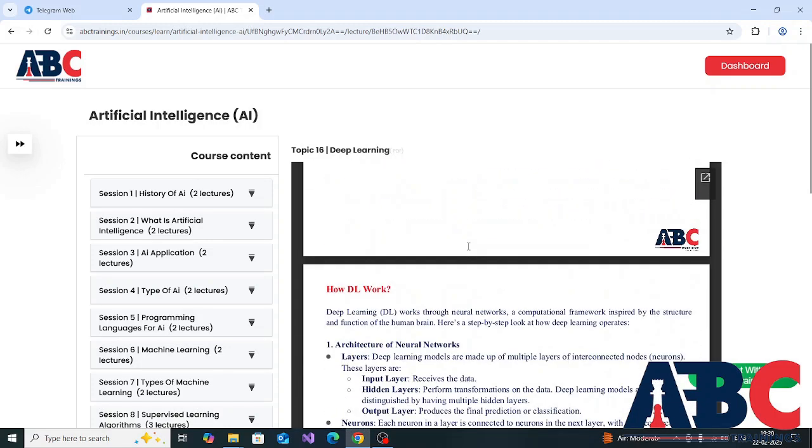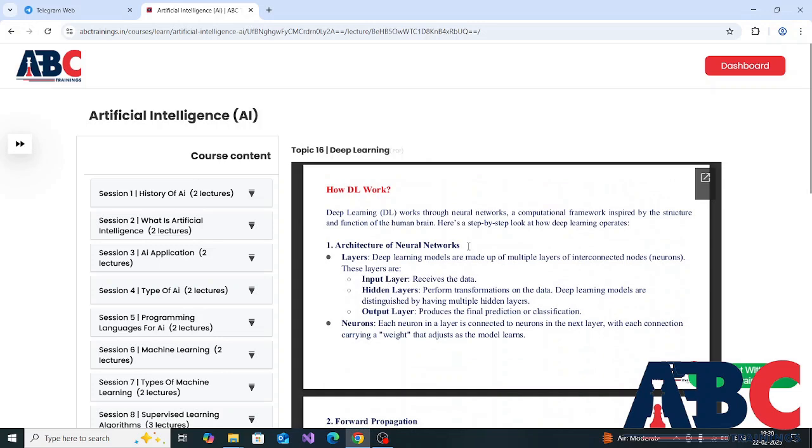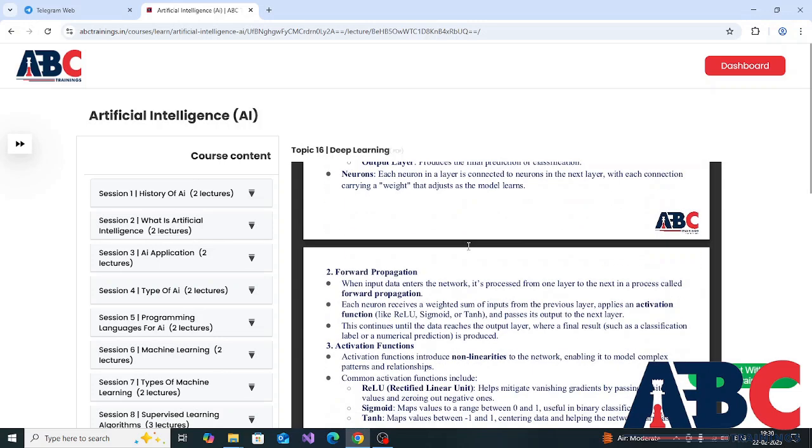How DL works. The next point is how DL works. The first step is the architecture of neural networks. The second step is forward propagation.